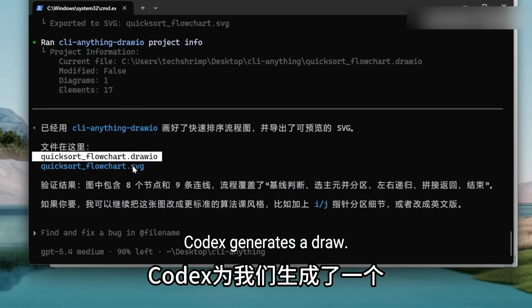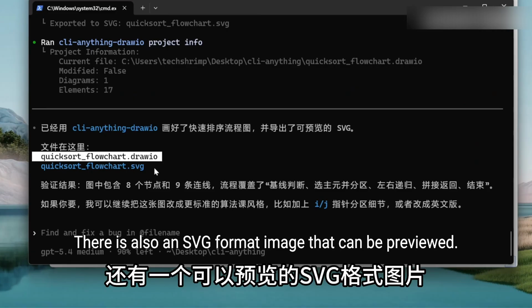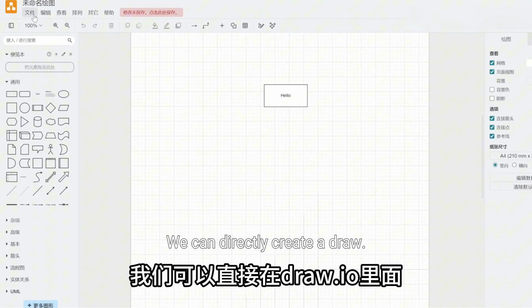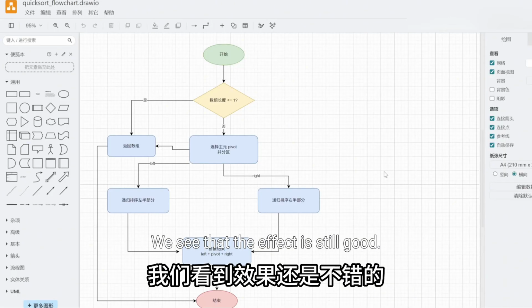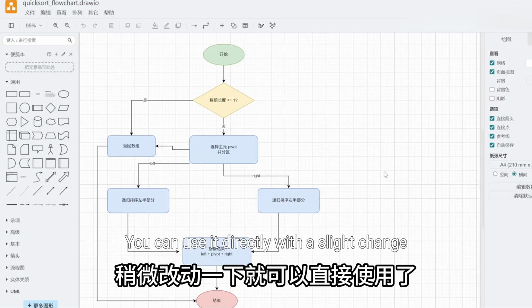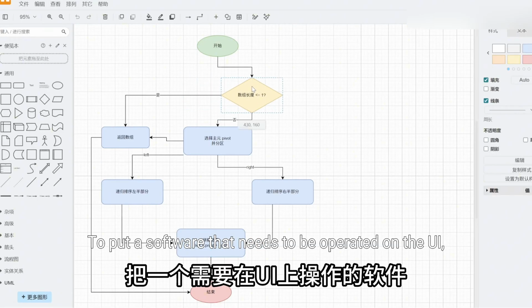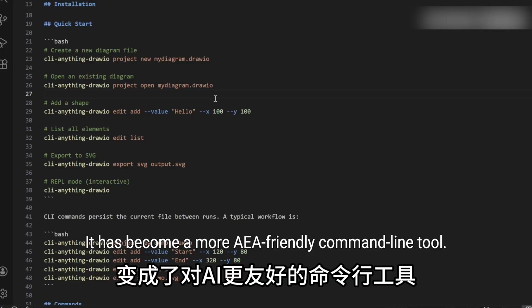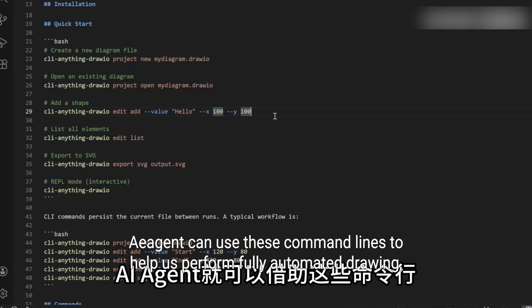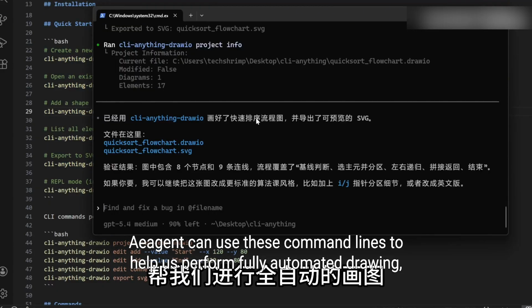Codex generates a draw.io format file. There's also an SVG format image that can be previewed. We can directly open the original draw.io file for editing and viewing. We see that the effect is still good. You can use it directly with a slight change. So a software that needs to be operated on the UI has become a more AI-friendly command line tool. The AI agent can use these command lines to help us perform fully automated drawing.